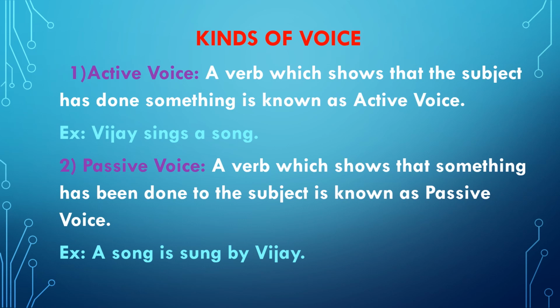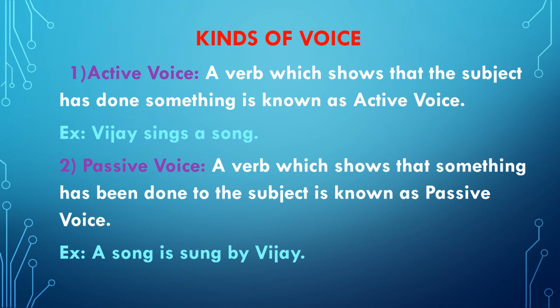Friends, I would like to say that we use active voice to say what the subject does. That means Vijay is doing something. Vijay sings a song. Whenever we want to say what the subject does, then we make use of active voice. Let me give another example.